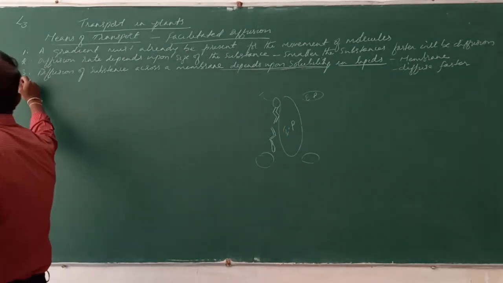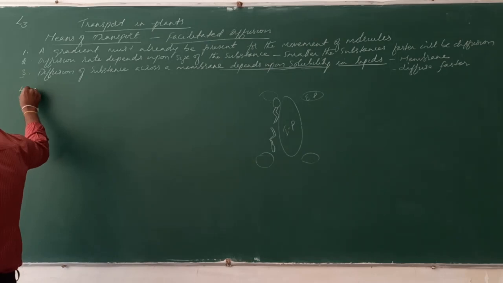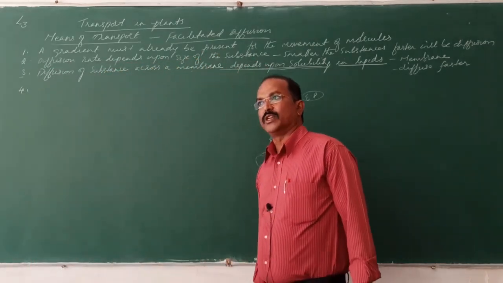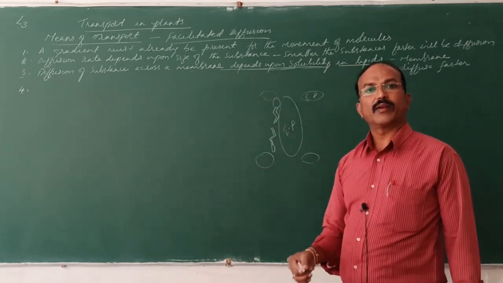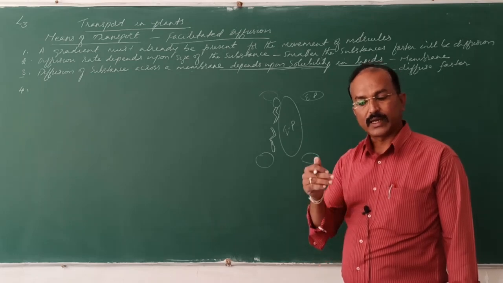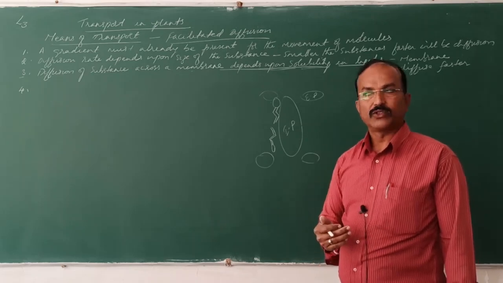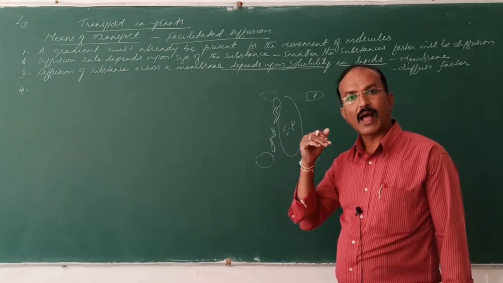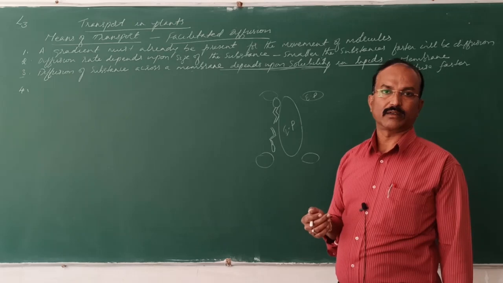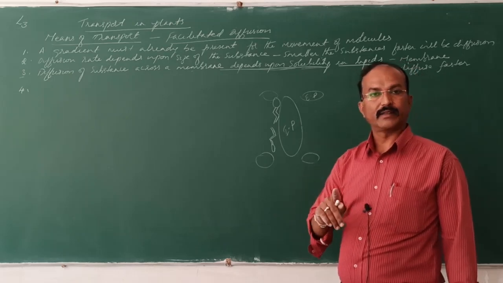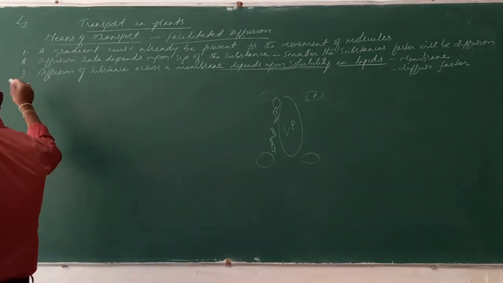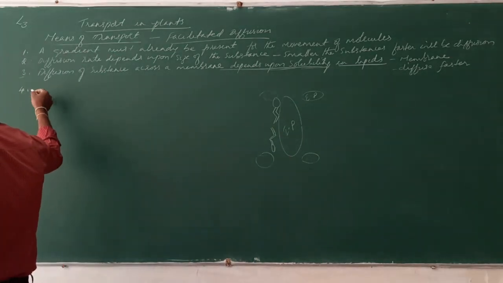Next point, the fourth one: facilitated diffusion. For the movement of these molecules or substances, the gradient should be there. The molecules simply move from higher concentration to lower concentration. It is not against the gradient. It is passive, without the expenditure of energy.